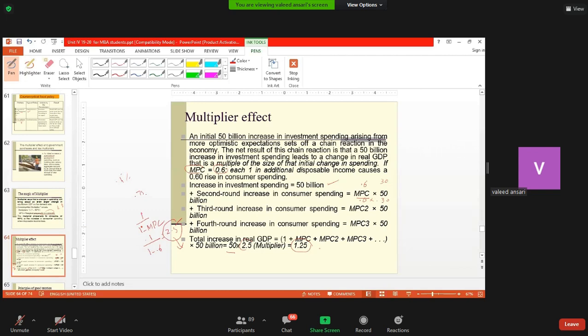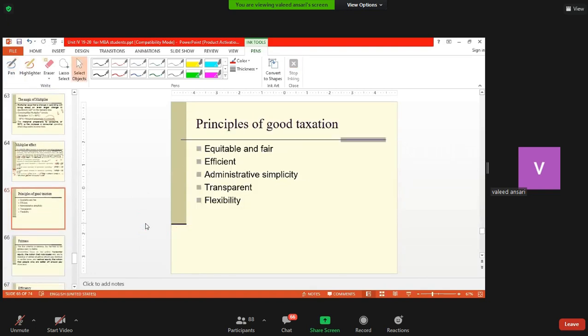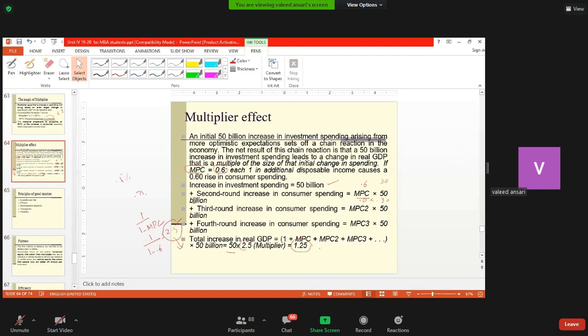So the government was planning to provide them cash vouchers, like dropping helicopter money, cash to them, so that they can go in the market and start purchasing goods and services, so that unsold goods are purchased, and then businesses get a signal that there is demand and they spend further, and the employed people get income, and again the economy is back on track. So this is how the multiplier works out.